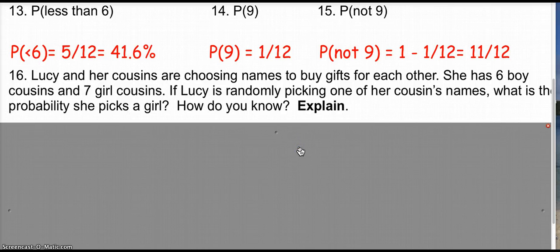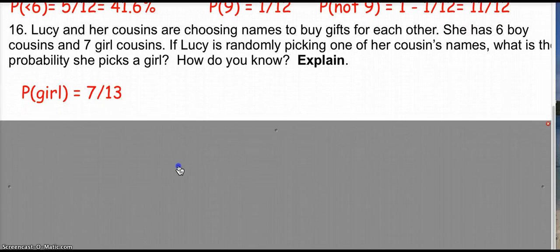Lucy and her cousins are choosing some names. She's got 6 boy cousins and 7 girl cousins. If she's randomly picking her cousin's name, what's the probability she picks a girl, and how do you know? You are to explain it.